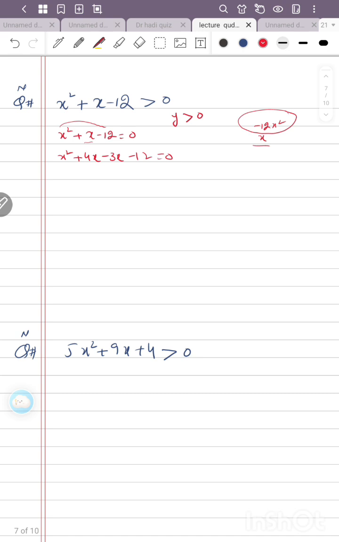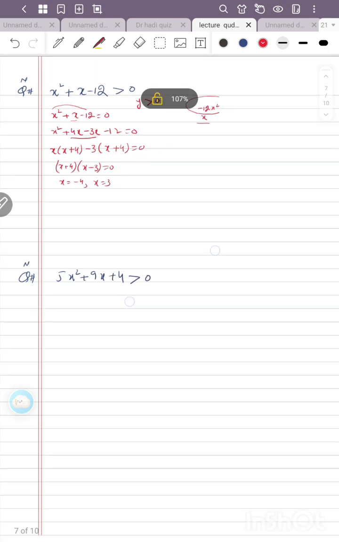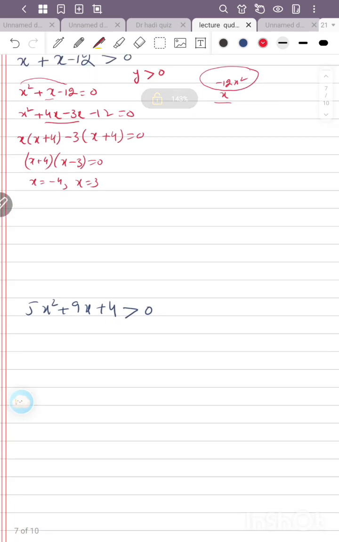So you take two numbers which, when multiplied, give minus 12x square. If you add or subtract these numbers, the answer will be x. Okay, these are our suitable numbers. We now take x common from the first two terms and minus 3 common from the last two: x plus 4 times x minus 3 equal to 0. Here x equal to minus 4 and x equal to 3. We got two results. Now we will make its graph to deal with the inequality.